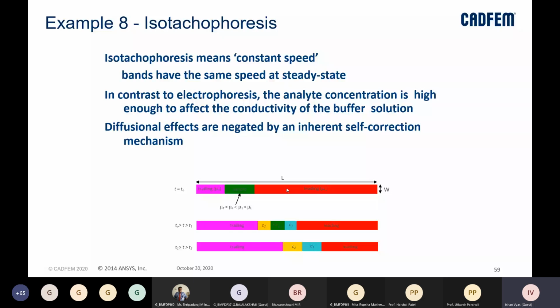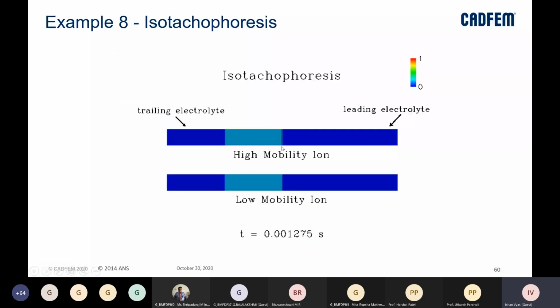So if you see here, we have this sample at t equal to t0, where we have just started observing the sample. This is the trailing buffer solution, and this is the leading buffer solution. Now at a higher value of t, as we go ahead in time, these samples will start separating into their components, and after a while they will be moving at the same speed, but separated from each other in this solution. This is an example of the CFD simulation which we have performed on the same thing.